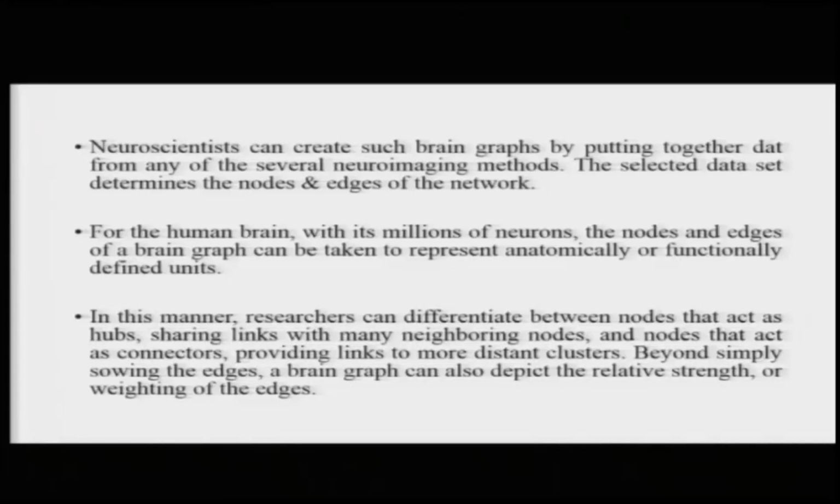And so, a lot of those insights basically come from drawing these kinds of visualizations like the brain graphs. In this manner, researchers can differentiate between nodes that act as hubs, sharing links with many neighboring nodes, and nodes that act as connectors, providing links to many distinct clusters. So once you have a visualization of the connectivity in the brain, you can see which area is connected to so many other areas, and so it might be acting as a hub of relaying information.